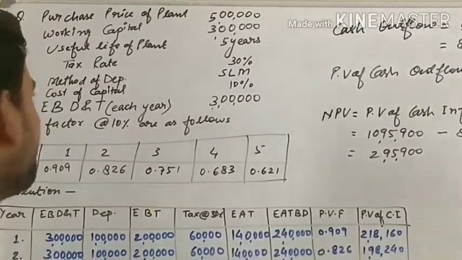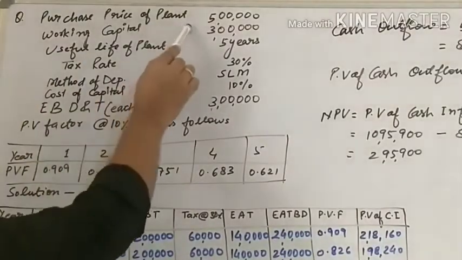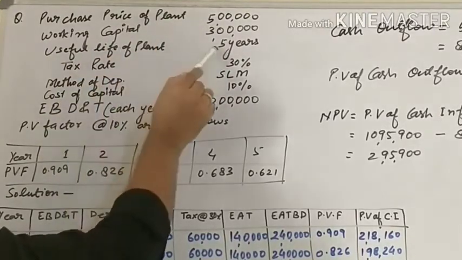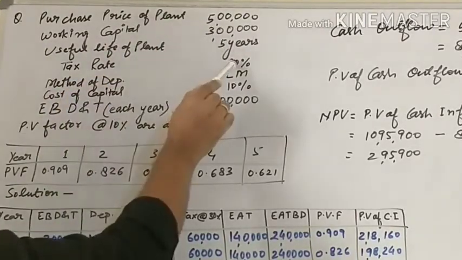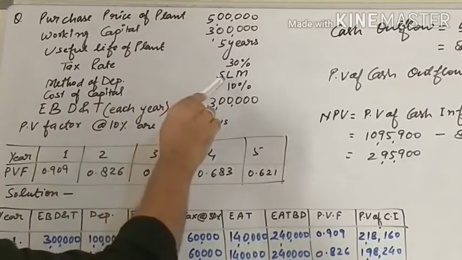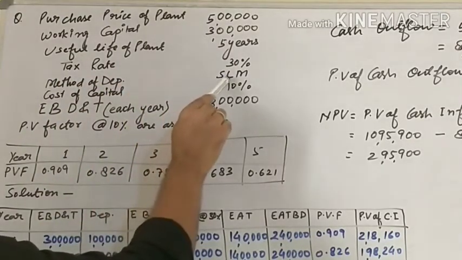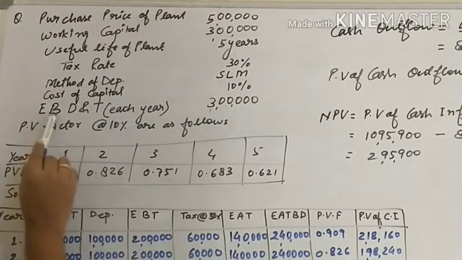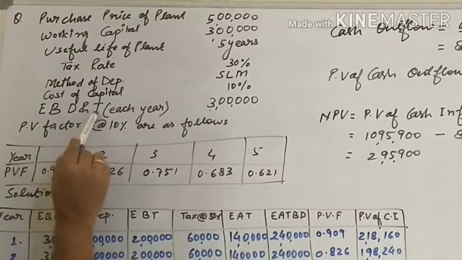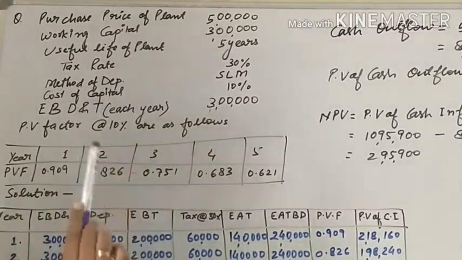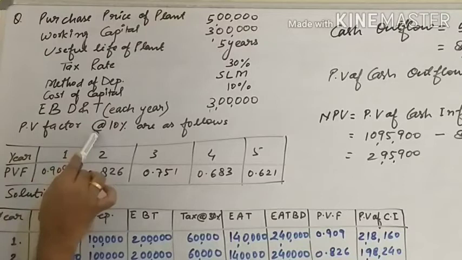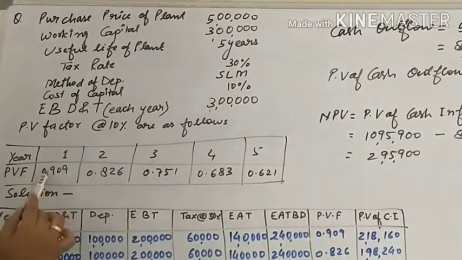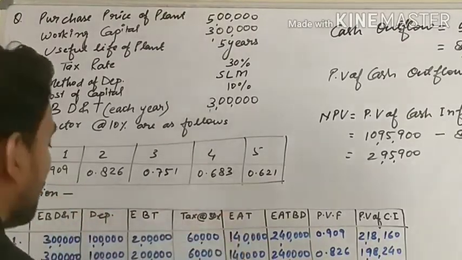Let's see the question. Purchase price of plant 5 lakh, working capital required 3 lakh, useful life of plant 5 years, tax rate 30%, method of depreciation SLM, straight line method, cost of capital 10%, earning before depreciation and tax 3 lakh each year. And PV factors at the rate of 10% are as follows. First year 0.90, second year, third year, fourth year, fifth year.